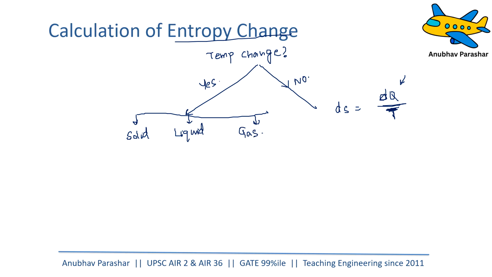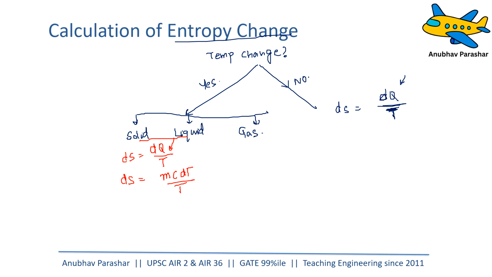Now, if it is solid or liquid, we all know that dS is equal to dq by T, right? dq can be written as mc dT by T. Why? Because for solid and liquid, we know that there is only one heat capacity, and simply you can integrate this and find out the entropy change.